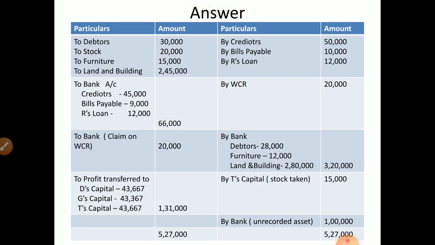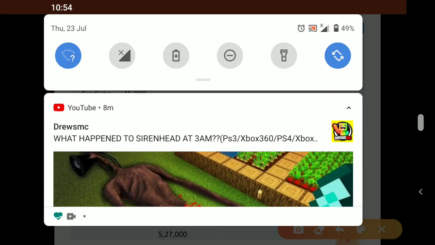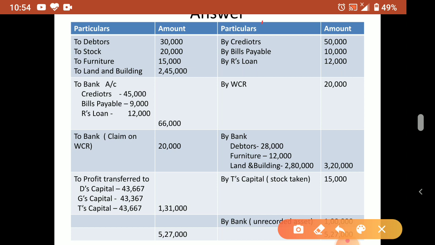Answer, actually this heading you put, what is this? Realization account. Space is not there, kindly you write. Okay, this is realization account. I forgot to write, sorry, you write. Now what do we have to do first? All assets we have to transfer. So we transferred all assets. See here, transfer of assets: to debtors, to stock, to furniture, to land and building. This is as it is from the balance sheet I transferred.